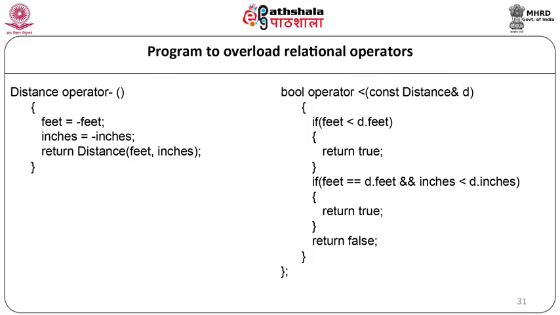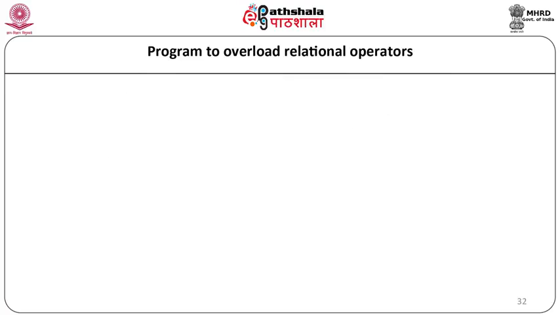If feet is equal to d.feet and inches is less than d.inches, then return true, and then return false. Our function will end and our class will end here. Now in this particular class, we have defined the default constructor, the parameterized constructor, declared the member function display distance, and two operators: operator minus and operator less than.